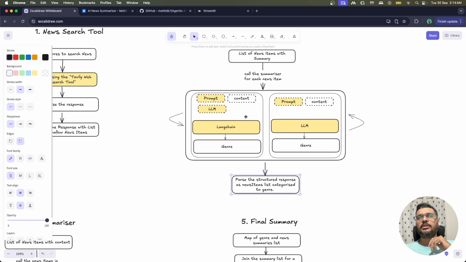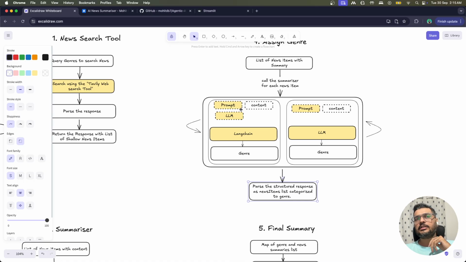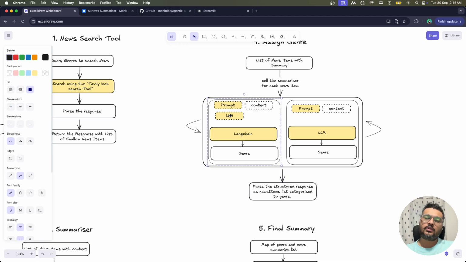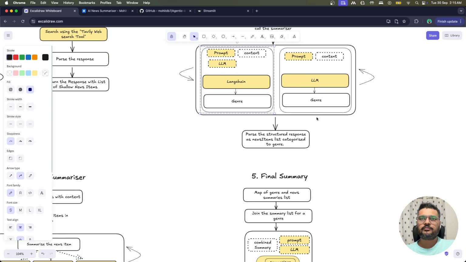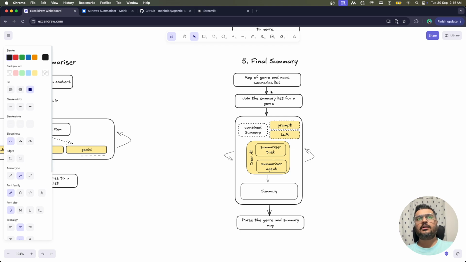Here I forgot to mention one thing: these three, the prompt, LLM, and the content, are passed from somewhere. Because these are the inputs to this model, I have marked them with dotted rectangles. Here you have a choice whether you want to use OpenAI or Gemini, which is why the LLM is also going in. You'll be using some predefined LLM, and just giving the prompt and the content to this. Similarly here, you will be giving the prompt, the LLM, and the combined summary.